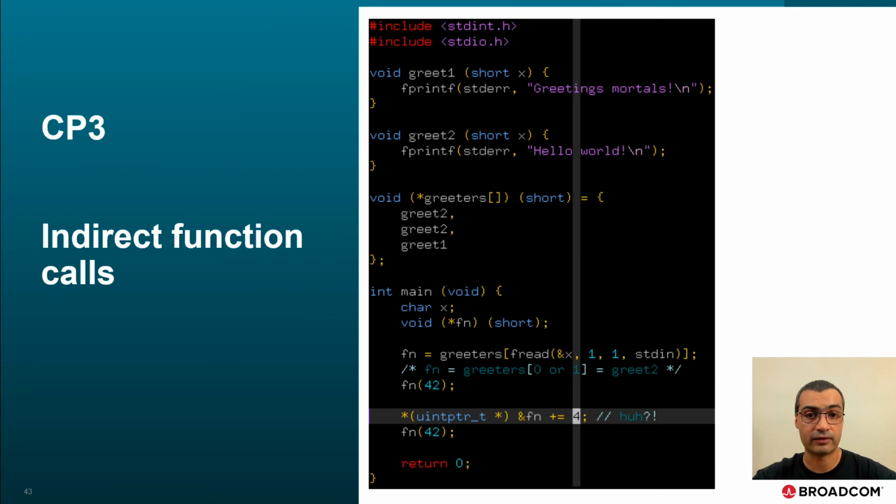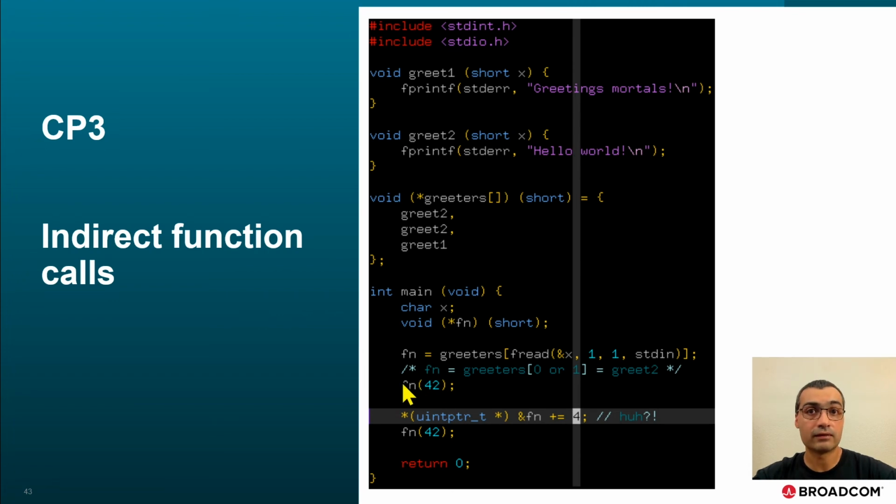Here's a carefully contrived example to illustrate this situation. So we have a table of function pointers. The first two items point to the same hello world printer. And we have here this expression which can evaluate only to 0 or 1. I did that so that the compiler doesn't optimize. Nowadays they are way too smart for us. So we are indexing the item 0 or 1 from the greeters table. That means our function pointer will definitely point to the hello world printer.